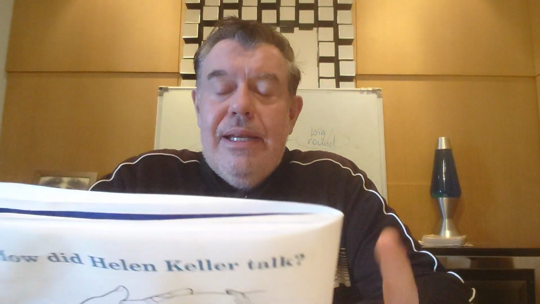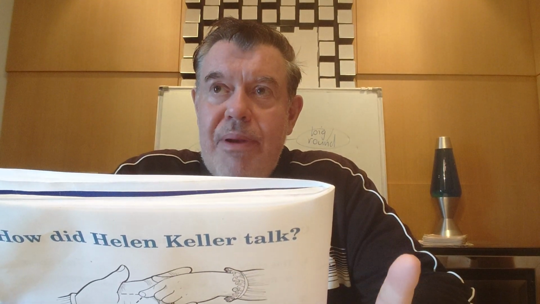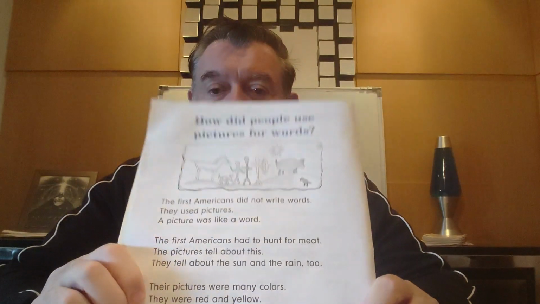Well done. Okay, number 1, boys, can you read this for me, please? 1, 2, 3, go. Good job. Girls, number 2, go. Very good. Boys, number 3, go. Girls, number 4, go. And the last sentence, boys and girls, go. Well done. Good job. Excellent. Right then, guys, let's turn to our next page.